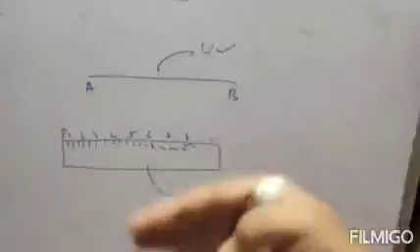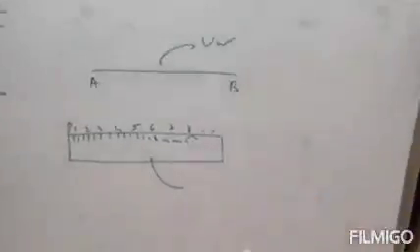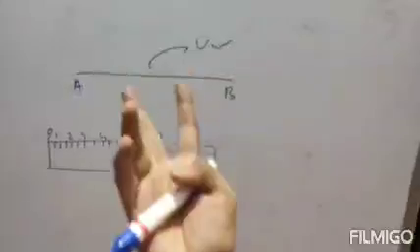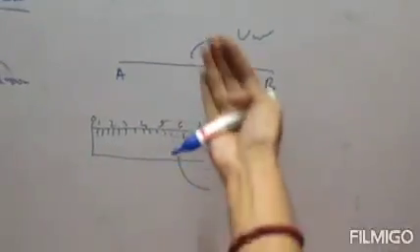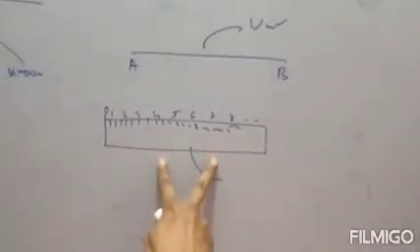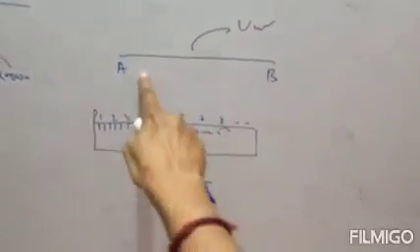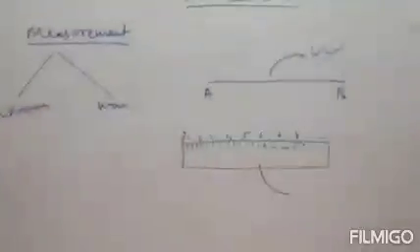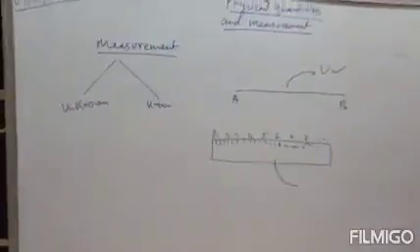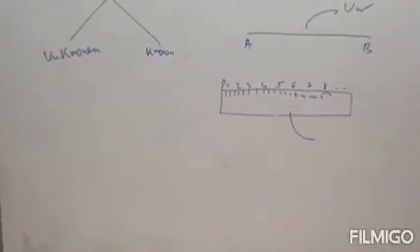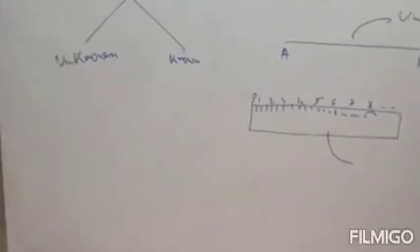The measurement of this length could be anything. It could be 6 centimeter, 5 centimeter, 4.3 centimeter, anything. So you will find the length of this thread by comparing it with this ruler, which is your known quantity. You have just compared these two to find the measurement of this thread. So it is just a process. The definition of measurement will be: measurement is a process of finding the exact value of an unknown quantity by comparing it with a known fixed quantity. Clear? So I'll write the definition and you will write this in your copy.